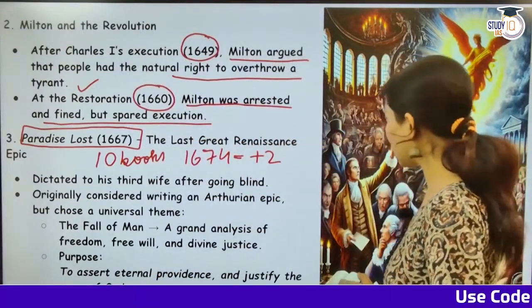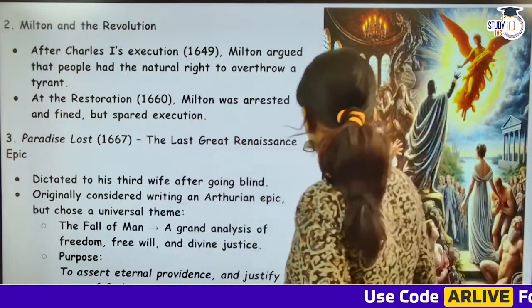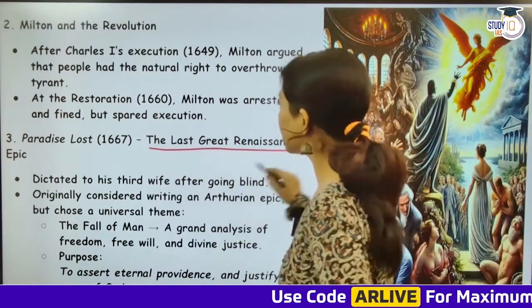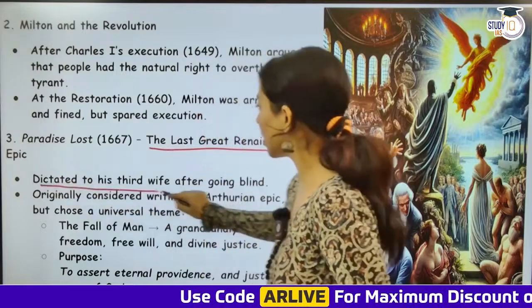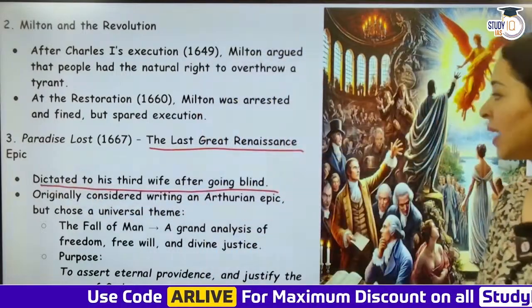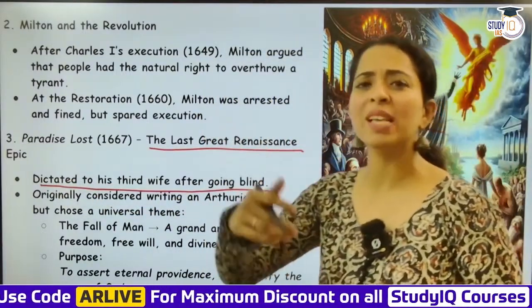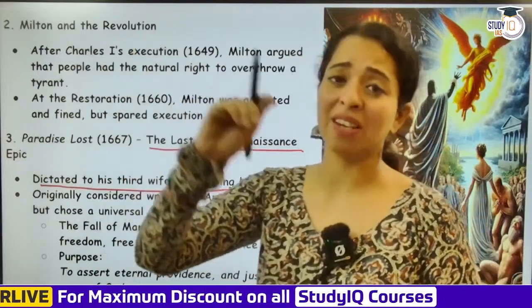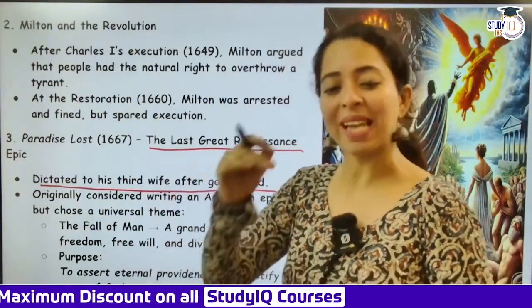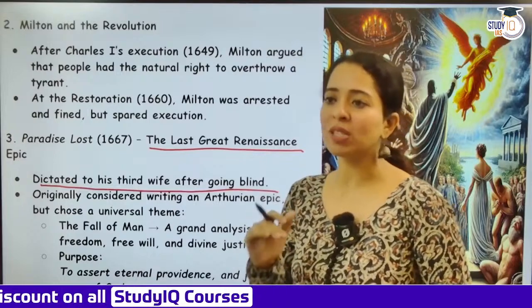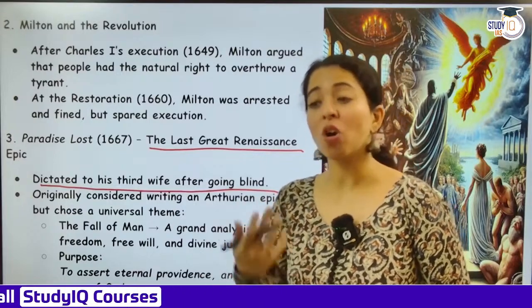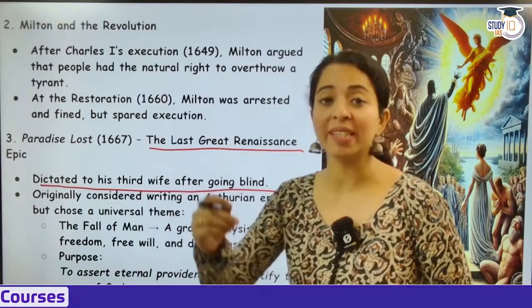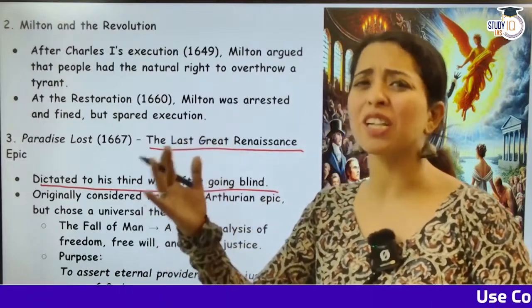Over here you can look at what is written: Paradise Lost, the last great Renaissance epic, dictated to his third wife after going blind. Some say that it was dedicated to his nieces, some say it was dedicated to his wife. So whatever it is, but yes, it was dictated, and it was dictated because he was blind. So बहुत बड़ी बात है guys, अपने खुद से लिखना, dictate करना. It was huge, he was actually a genius.